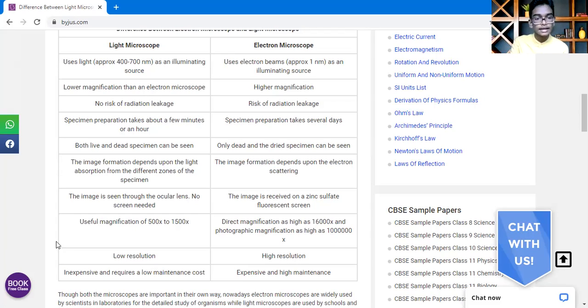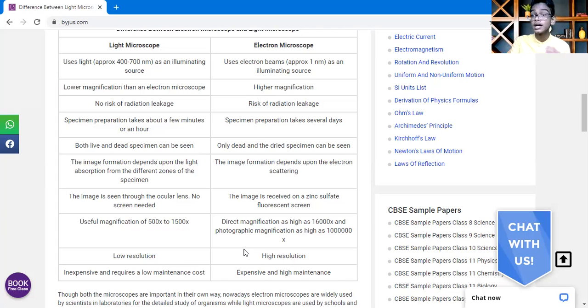Useful magnification is 500x to 1500x in the light microscope. In the electron microscope, direct magnification is as high as 16,000x, and photographic magnification as high as 1 million x. That means the magnification is much higher than the light microscope.